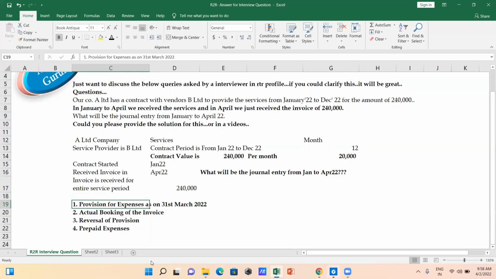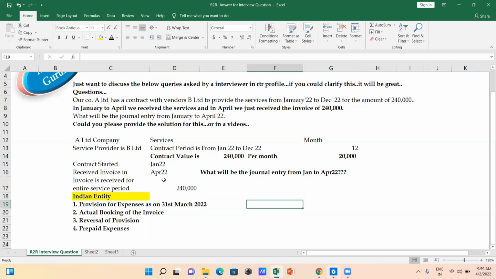And this is very essential for all of you viewers to know how it's going to work and how you have to give the answer to the interviewer. Yeah. And if this is considered an Indian entity, try to understand that. Or if it's a US entity as well, then if you are doing the entry on accrual basis, then the provision is going to come into the picture.